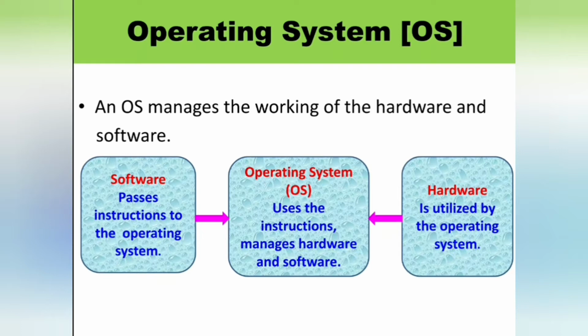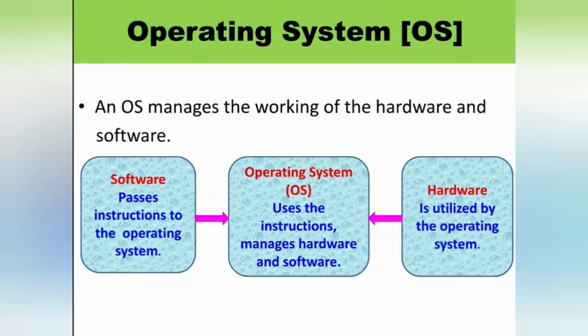The hardware is utilized by the operating system. When we give an instruction through the software, it is passed to the operating system, and the operating system uses that instruction. It also manages the hardware and the software.